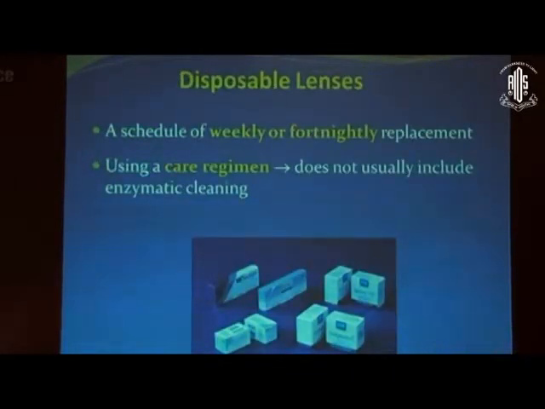Then of course you have the various disposable lenses, and you have various schedules, like you can have daily disposable lenses, you can have monthly disposable, 2 weekly disposable.